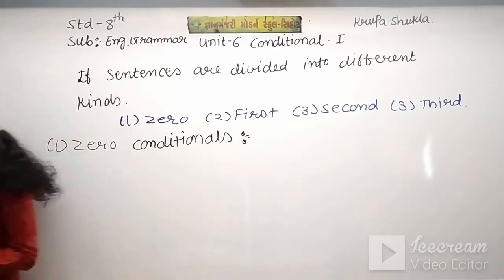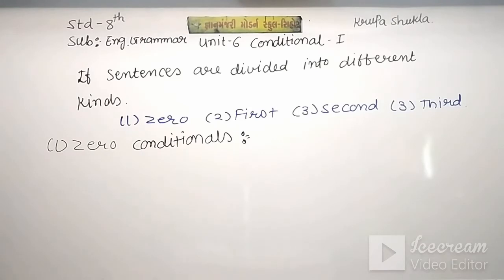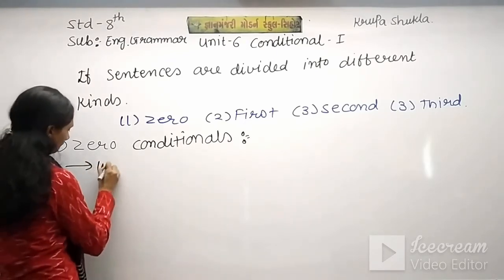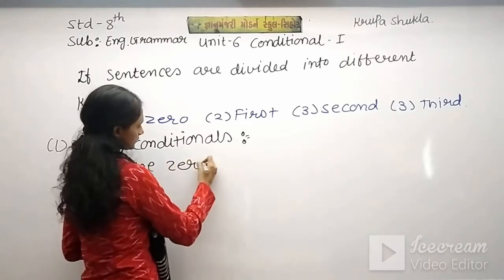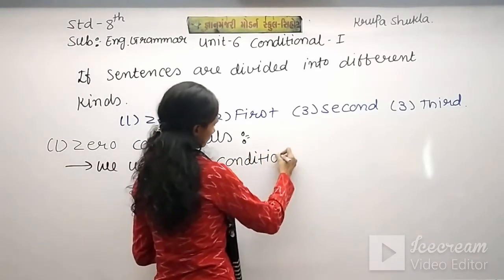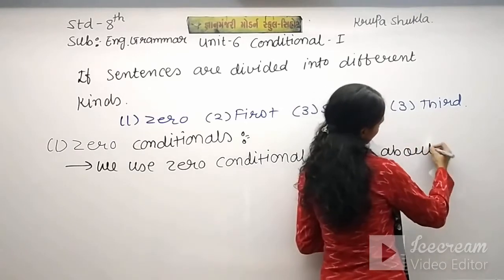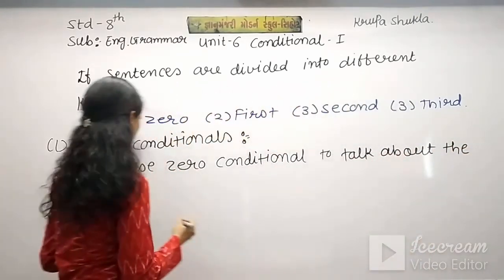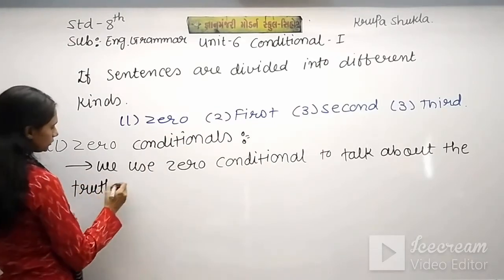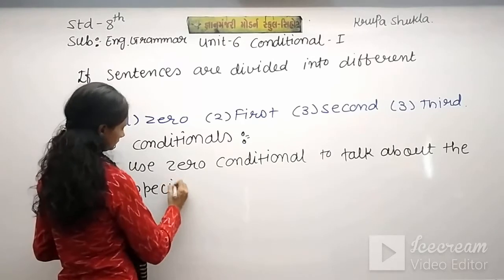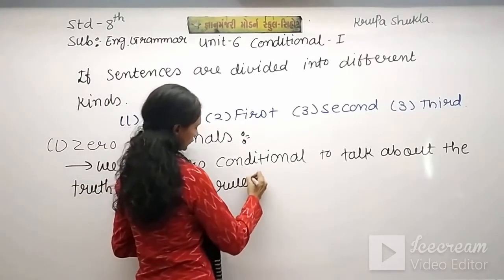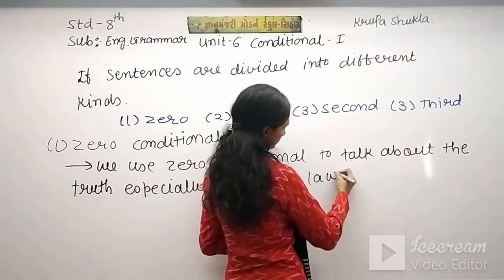Okay, so what is zero conditional? We use zero conditional to talk about the truth, especially rules and laws.